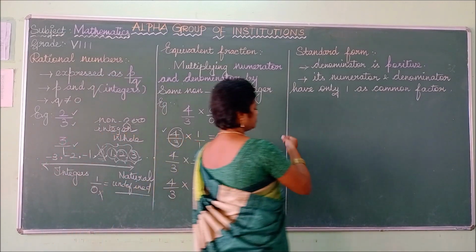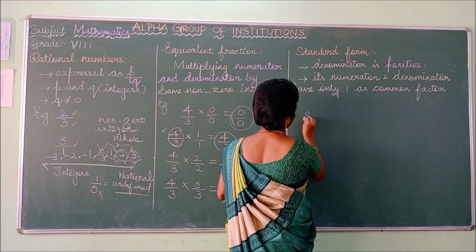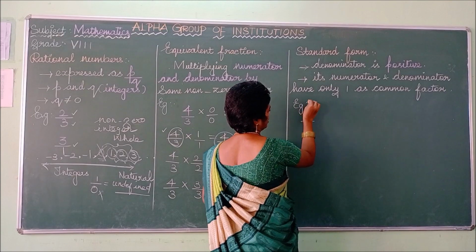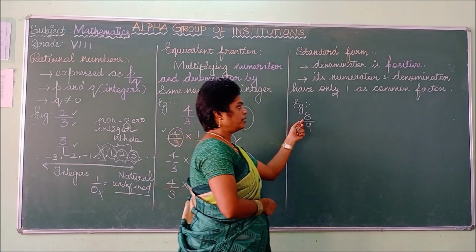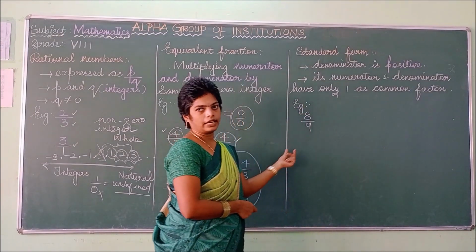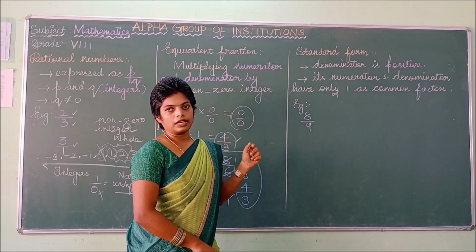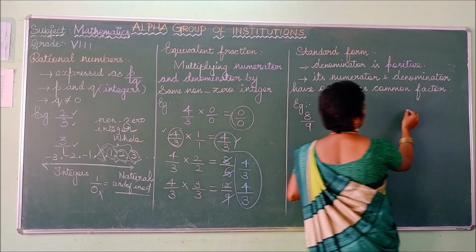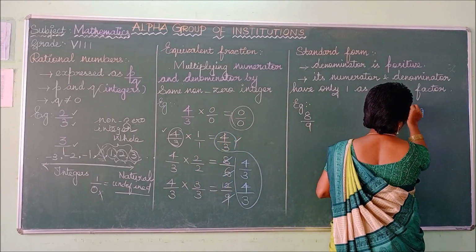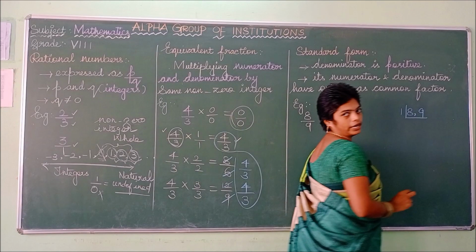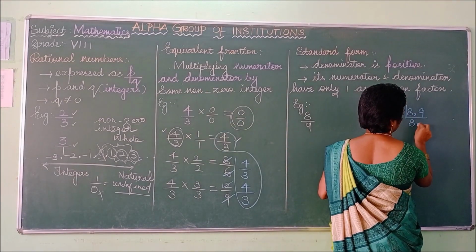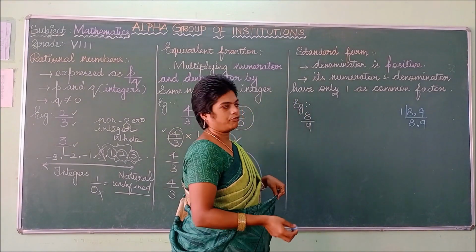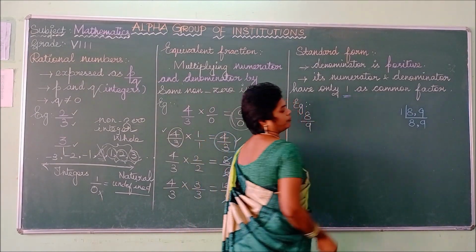So listen, now I am taking 8 by 9 as an example. So check these two numbers. The numerator is 8 and the denominator is 9. Whether 8 and 9 come in the same table? No. It comes only in one table. So this 8, 9 comes in one table only. So 1 8s are 8, 1 9s are 9. So there is no other common factor. 1 is the only common factor.